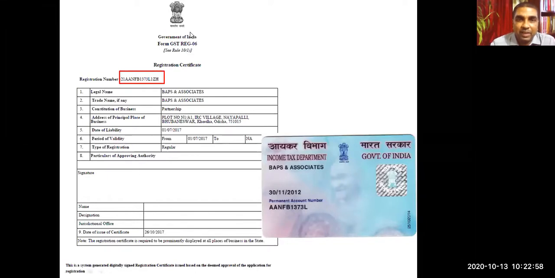I'll stop sharing this file right now. If you have any query, or else I will go to the GST site to explain the registration process. Up to this, is it clear? Yes or no? Yes, sir. Okay, just give me a moment. I'll be opening our GST portal.